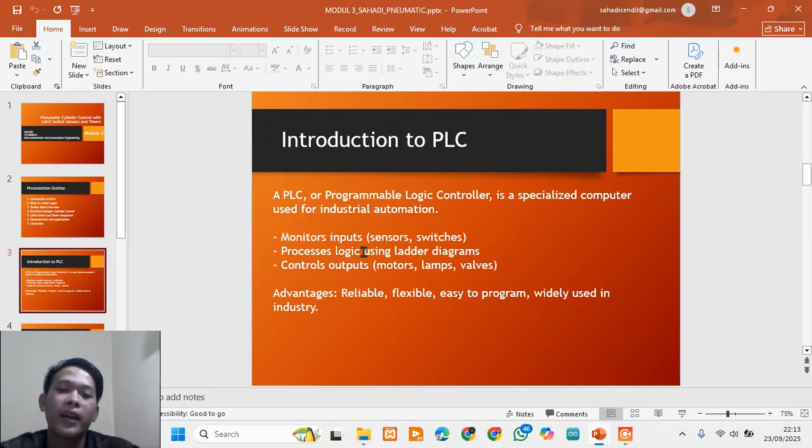The main advantages of PLCs are their reliability, flexibility, and ease of programming. Once you know how to design a ladder diagram, you can quickly create an automation solution without complex coding knowledge.